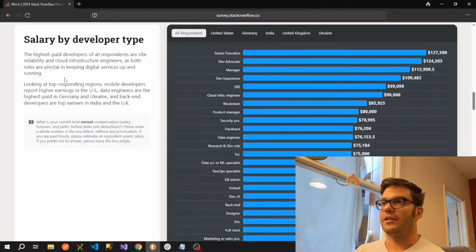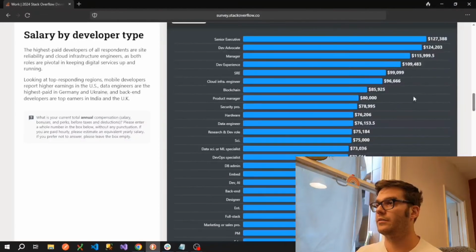So the summary does say the highest paid developers of all respondents are site reliability and cloud infrastructure engineers, as both roles are pivotal in keeping digital services up and running. So yeah, again, these are people that are keeping your infrastructure alive. So if you're working on something like an Azure DevOps or a Microsoft Azure environment, they'll be the people looking after the servers and the databases and the virtual networks and that sort of thing, making sure that your applications are actually online. So I agree with that sentiment. You can see why they're being paid a bit more there, such as your cloud infrastructure engineer here.